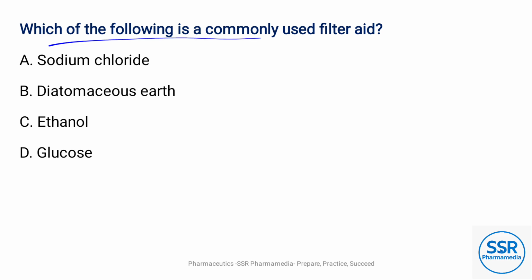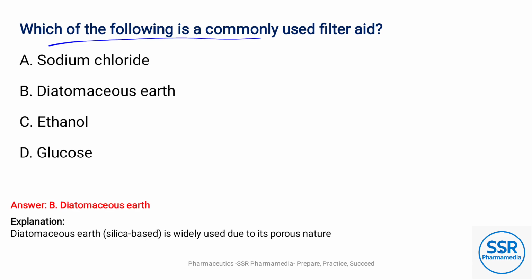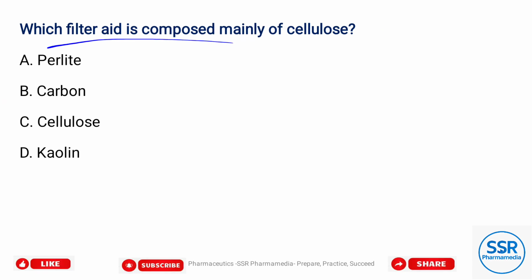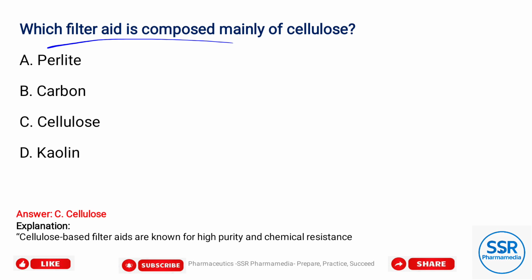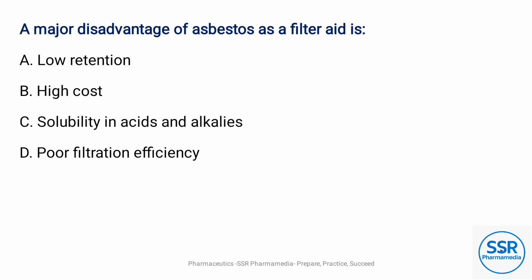Which of the following is a commonly used filter aid? Option B, diatomaceous earth, also called silica based. Which filter aid is composed mainly of cellulose? Option C, cellulose, which is high purity and chemical resistant.